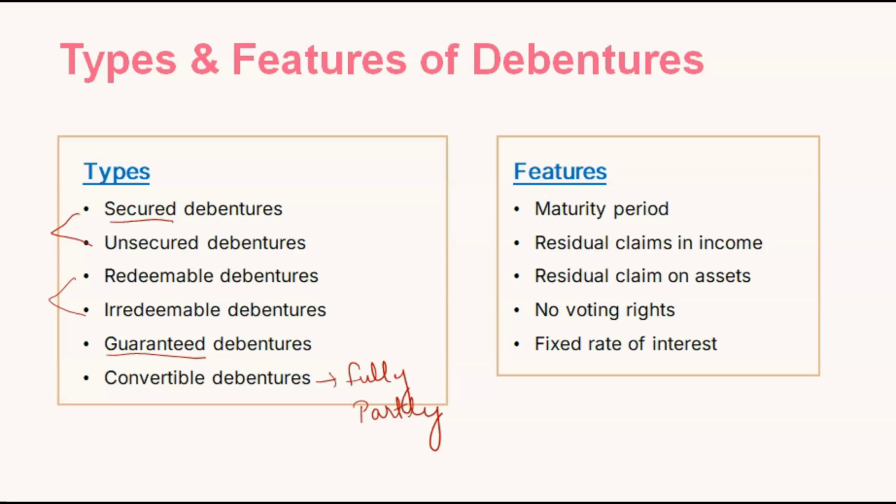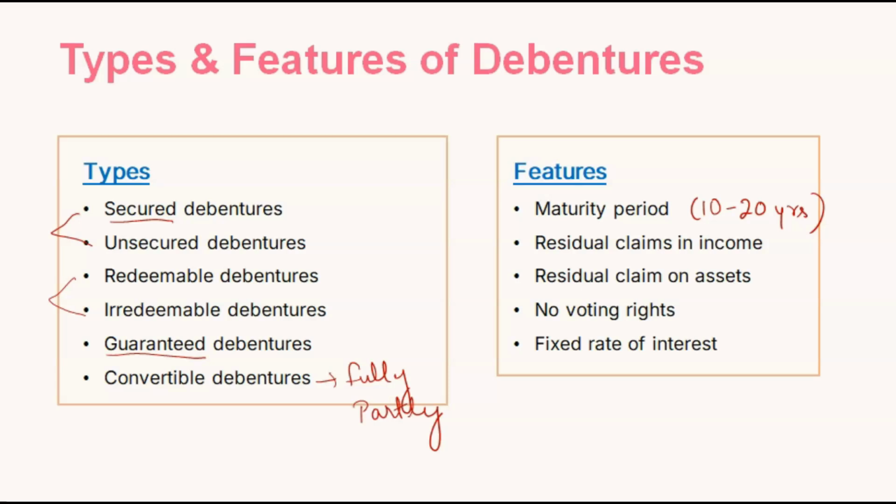Maturity period means they have mostly 10 to 20 years of maturity period, means debentures once purchased can be sold after 10 years or 20 years, or in between this duration, or they can be converted also.